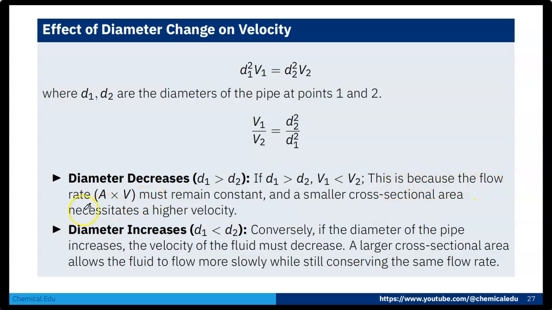This is because the flow rate A times V must remain constant, and a smaller cross section necessitates a higher velocity. So if we change between 2 points, another way to see from the flow rate is that a smaller cross section necessitates a higher velocity. Conversely, if d1 is less than d2, that is the diameter of the pipe increases, the velocity of the fluid must decrease. A larger cross sectional area allows the fluid to flow more slowly while still conserving the same flow rate.